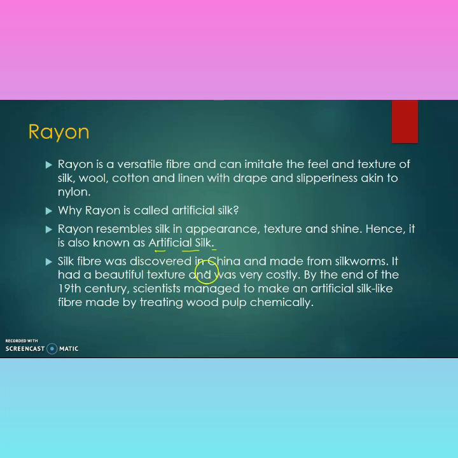Silk was discovered in China and made from the silkworm. It has beautiful texture and was very costly. By the end of the 19th century, scientists managed to make artificial silk-like fiber made by treating wood pulp chemically.